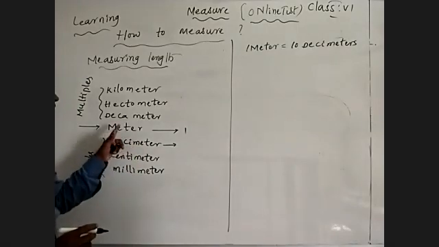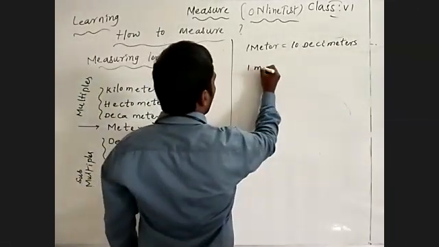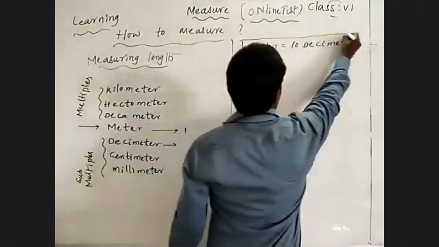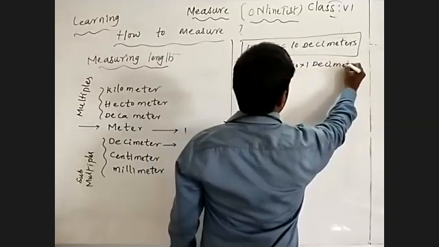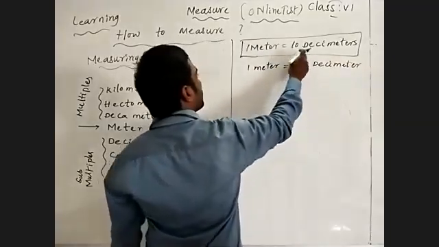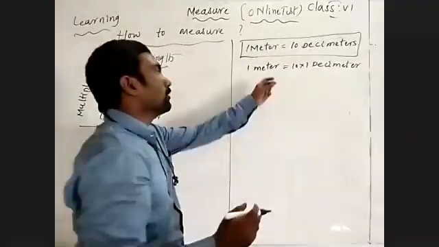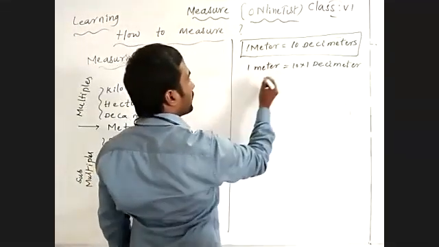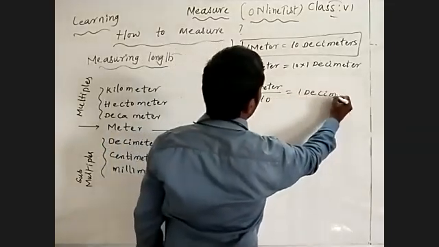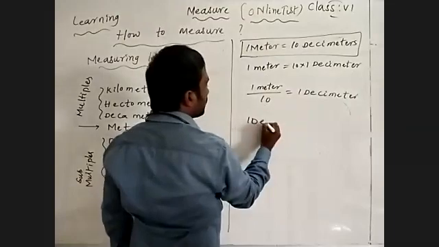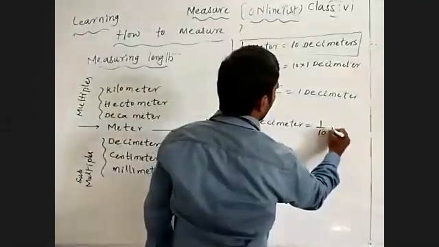Then 1 decimeter is equal to how many meters? 1 meter is equal to 10 into 1 decimeter. So 1 decimeter is equal to 10 in multiplication. If you transfer this side, it will become division because now it is in multiplication. 1 meter by 10 is equal to 1 decimeter. Means 1 decimeter is equal to 1 by 10 meters.